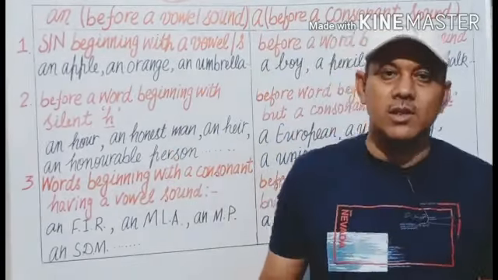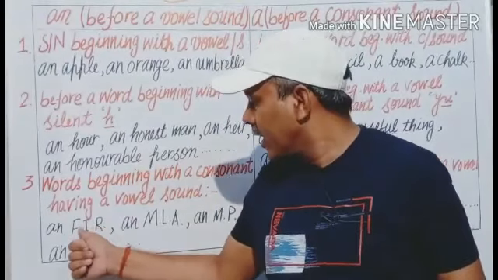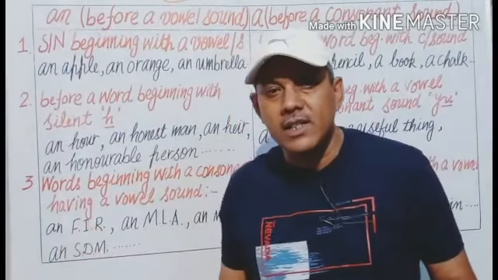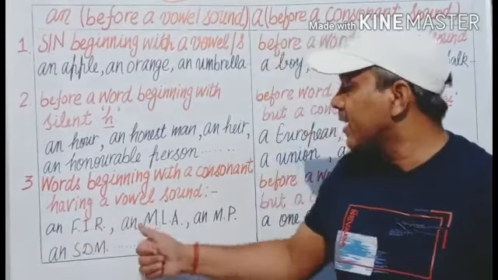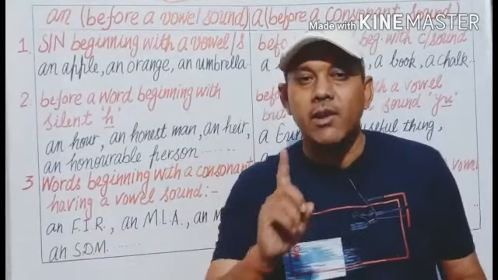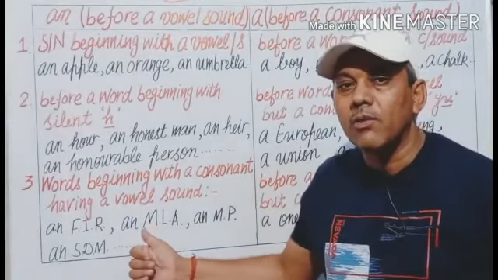For example, in some abbreviations, the first letter is usually a consonant, but when we pronounce it, it produces a vowel sound at the beginning of the word.